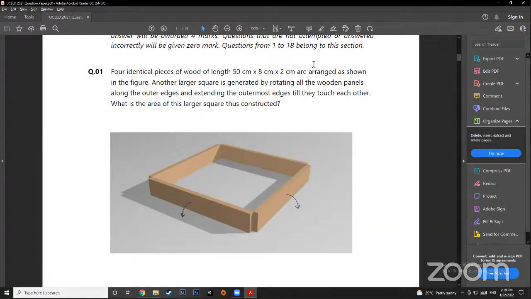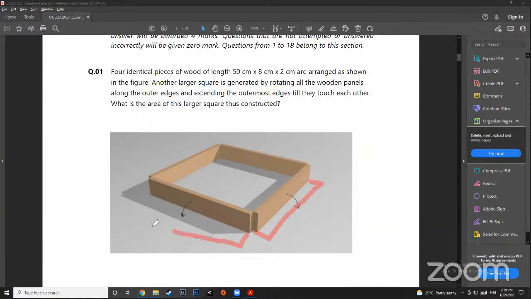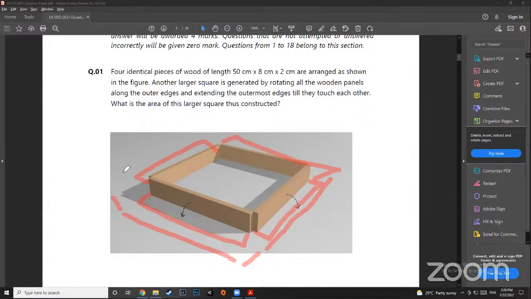So basically what they're asking, there is a small confusion in this question. What they want you to do is lie this down, right? So you will end up getting this, and this, and this. And then they want you to find the side, which is 50, and then you add its thickness. What is the thickness? You add 2, then you add 50, and you add 2, and this side also you add 2. So you get 54. So 54 into 4 was what I thought would be the correct answer.